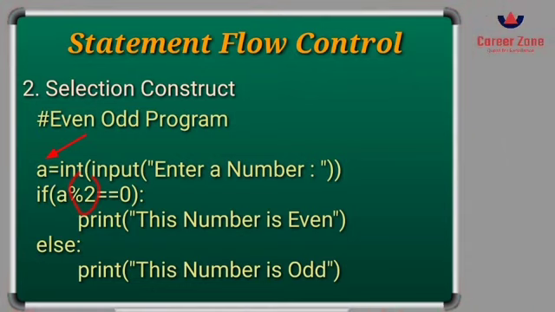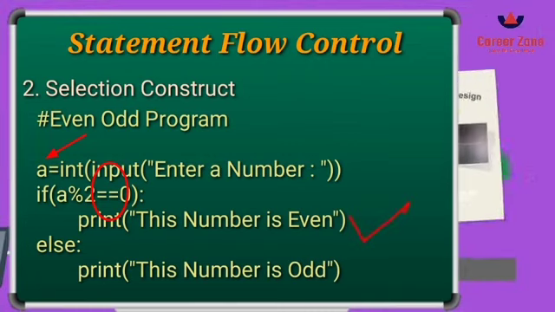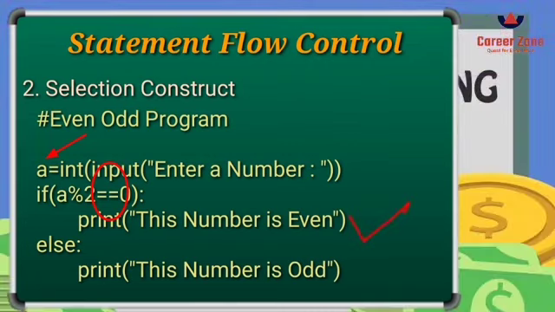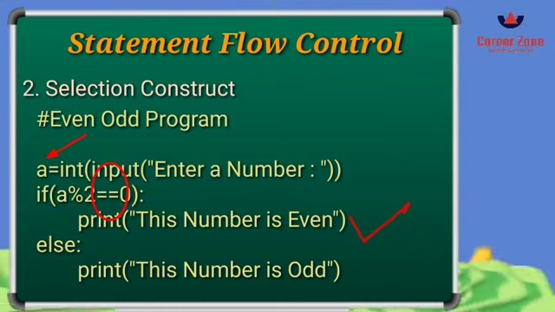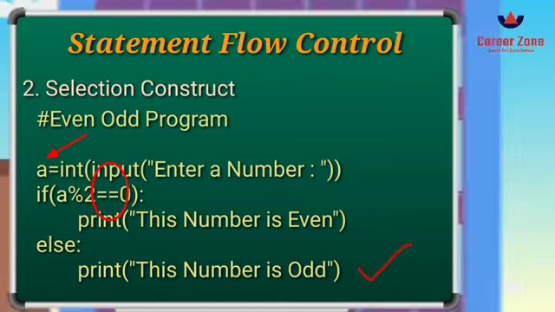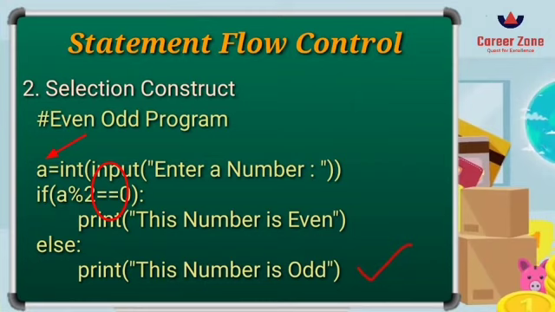And then we have learned about the double equal to, which is the equality operator, which checks that the remainder is equal to 0. Then it will print the statement: even number. Otherwise the selection construct will jump to the else statement and it will print the number as odd. So this is how the selection construct works.